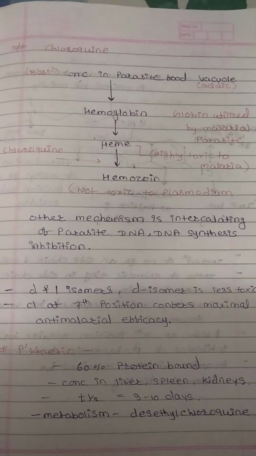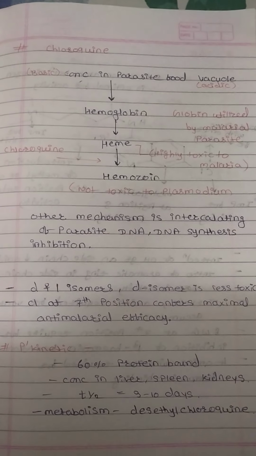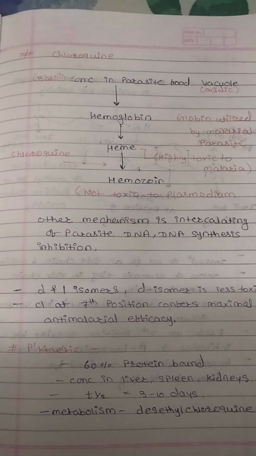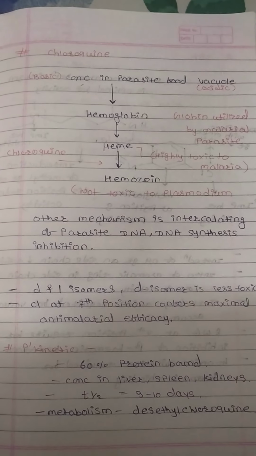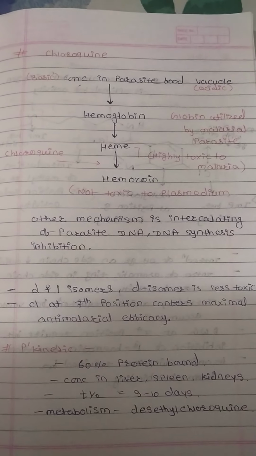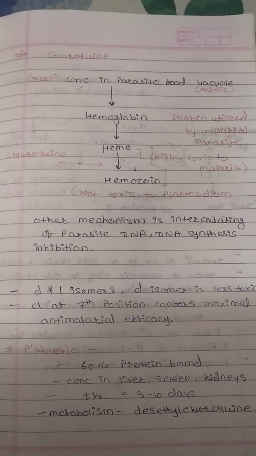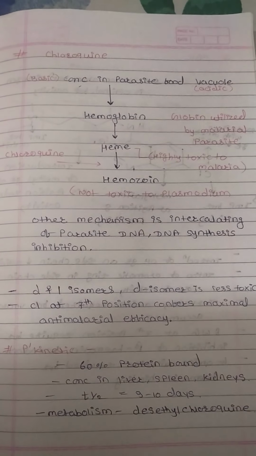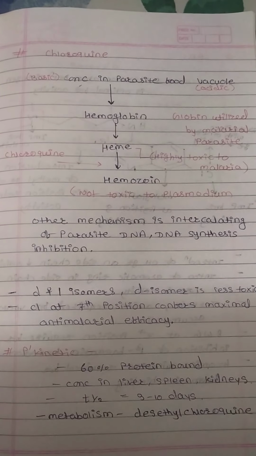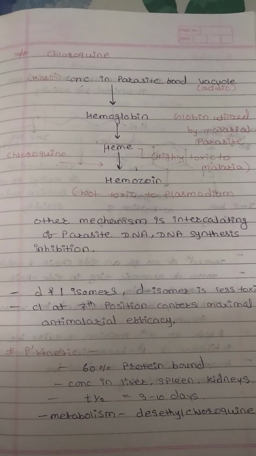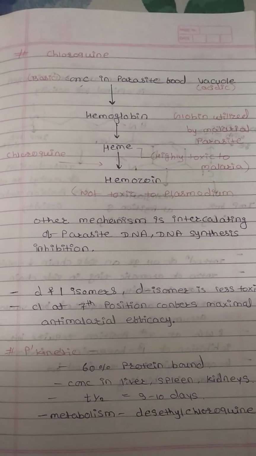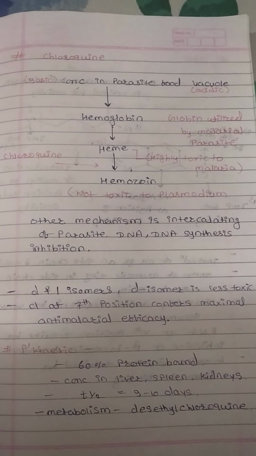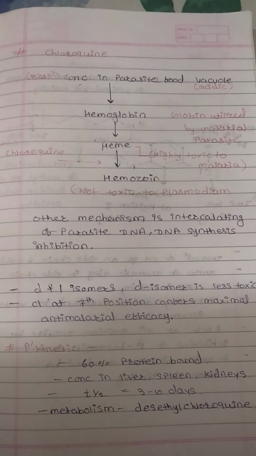So firstly we discuss the chloroquine drug. In chloroquine, at the 7th position a chlorine group is attached, which confirms the maximum antimalarial efficacy. There are D and L isomers of chloroquine, but the D isomer is less toxic than the L isomer. So firstly we see the mechanism of action.